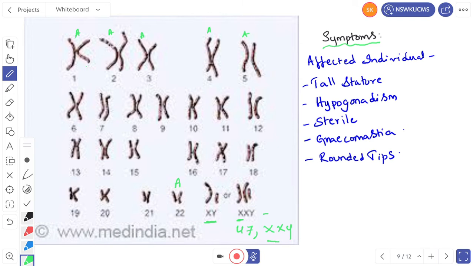The affected individuals will have tall stature. The people are generally tall. Hypogonadism, underdevelopment of gonads. That means the testes are not well developed, and the person is sterile. That means the person cannot produce young ones. And gynecomastia, development of breasts, and rounded hips. Like women, he will also have rounded body contours. So gynecomastia and rounded hips are the female characters.